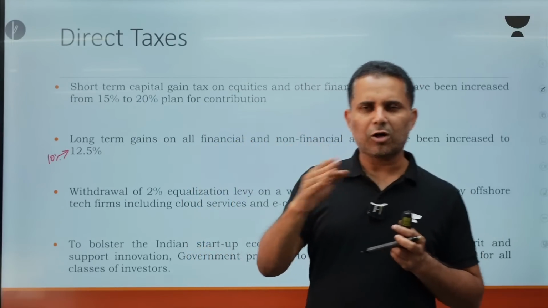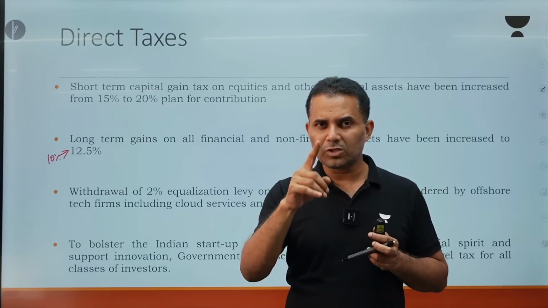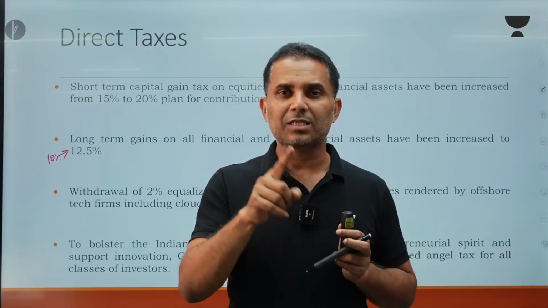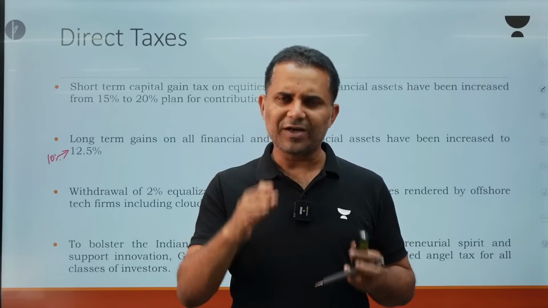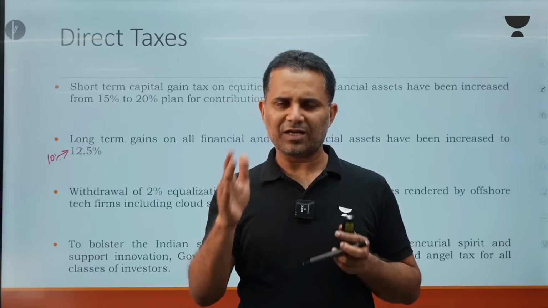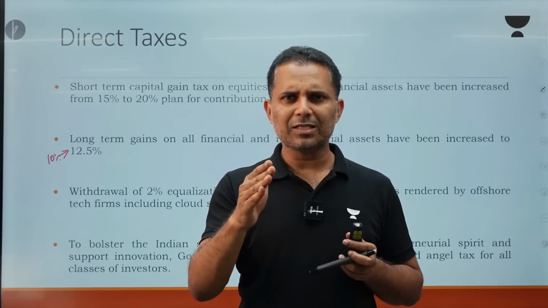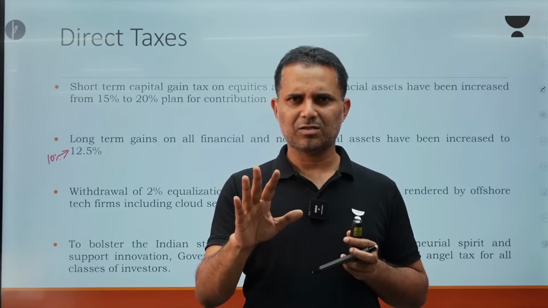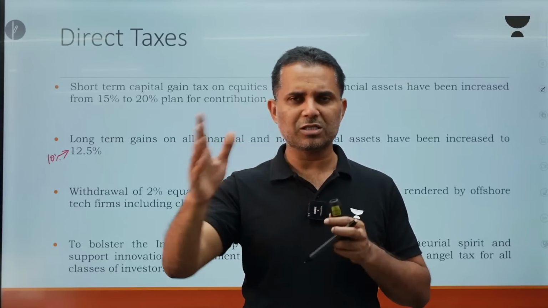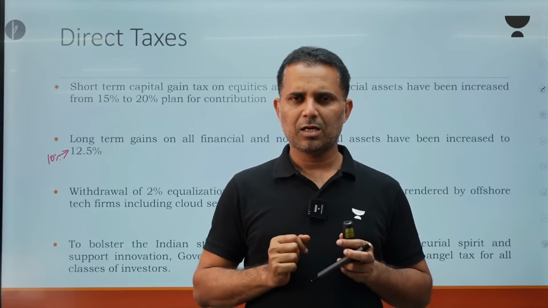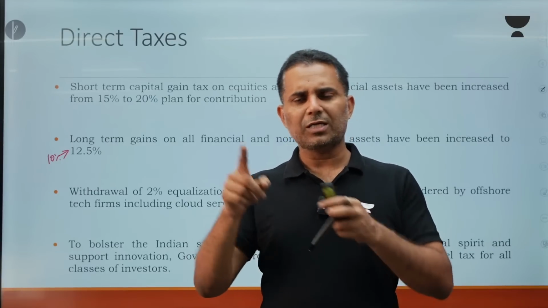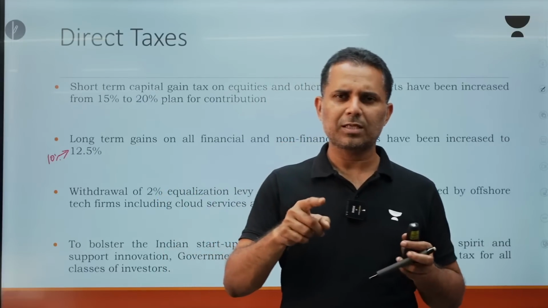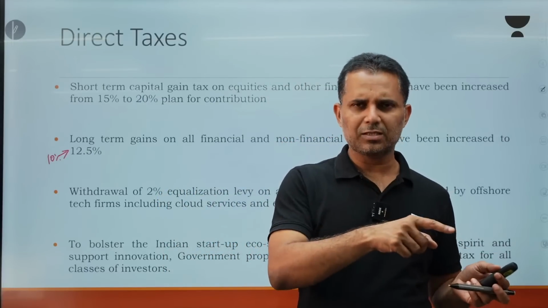So earlier on long-term real estate, the capital gains tax was 20%, but indexation benefit was allowed. So effectively, if you account for that indexation part, you are paying tax of only 12-13% on long-term real estate capital gain. So earlier, long-term capital gain on real estate was 20% with indexation benefits, and earlier long-term capital gain on equities was 10%.